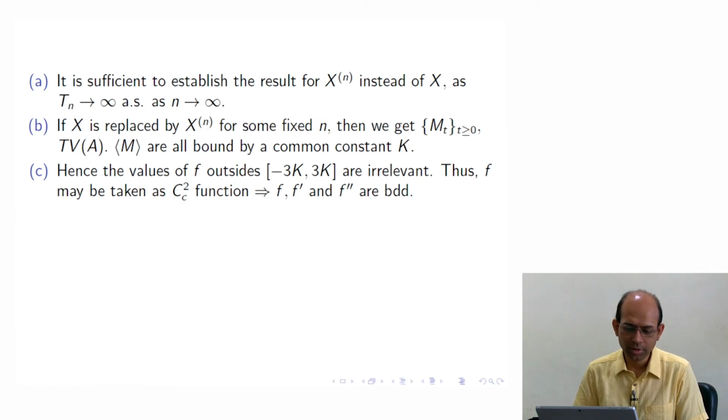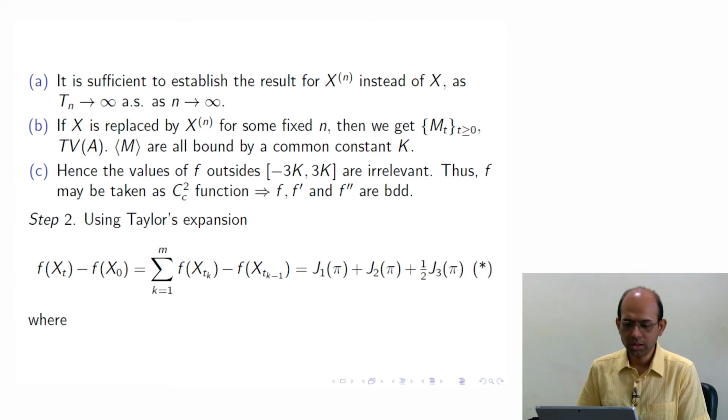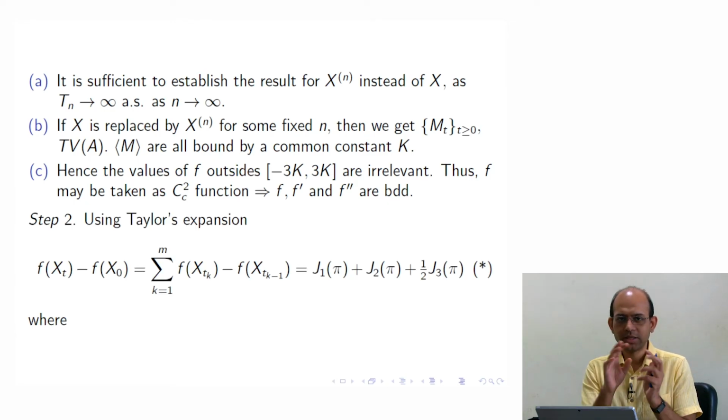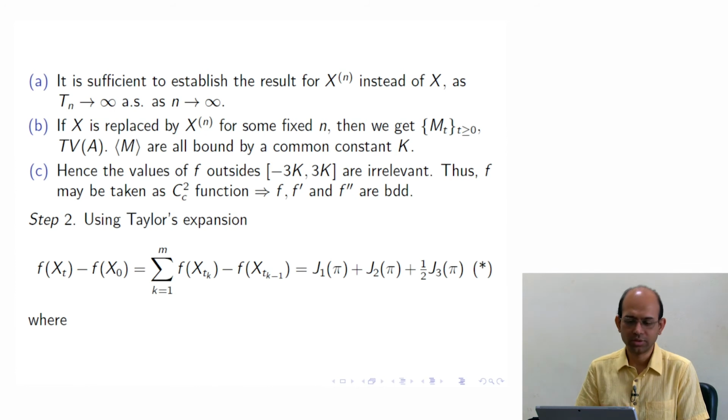So what is the bottom line? The bottom line is that we know that for twice differentiable functions with compact support, the first and second derivatives are bounded. So now we are in a very good place because the integrand is now bounded. Using Taylor's expansion, we can write f of Xt minus f of X0 as follows, obtained by choosing a particular partition pi, a partition t1, t2, tk, etc., tm.